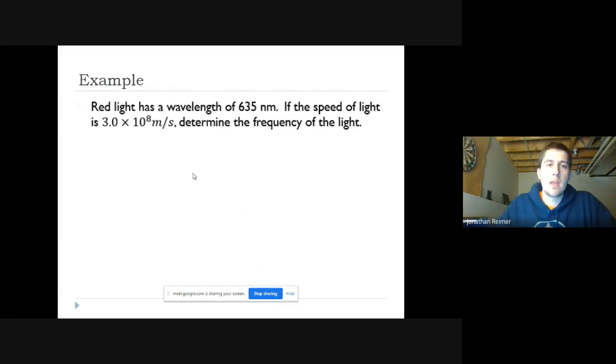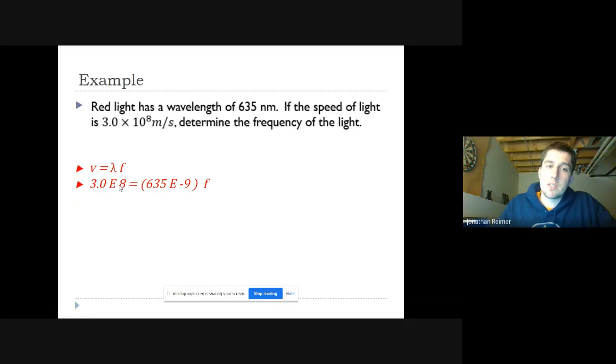Pretty simple. Next question: red light has a wavelength of 635 nanometers. Remember the back of your formula sheet: nano is times 10 to the negative 9. So this is red light with that wavelength. The speed of light is 3 times 10 to the 8 meters per second. So we've got v and we've got lambda. What is the frequency of red light?